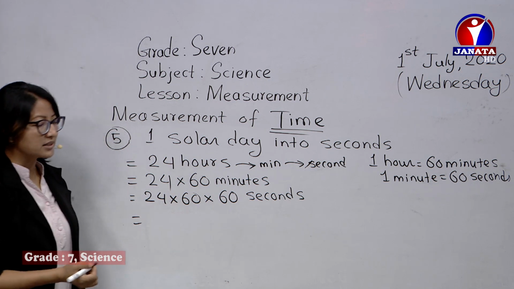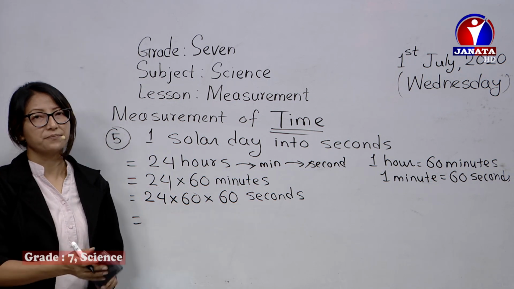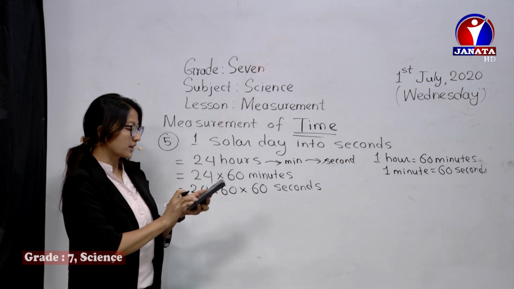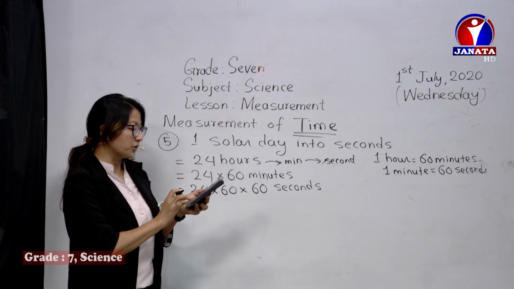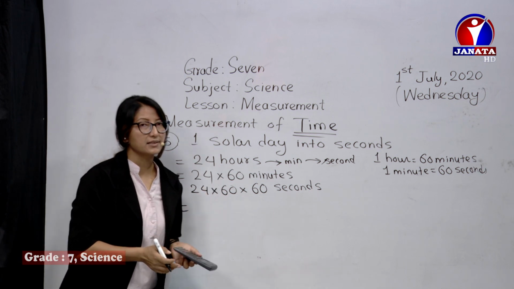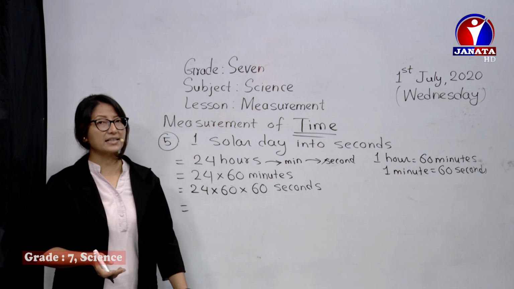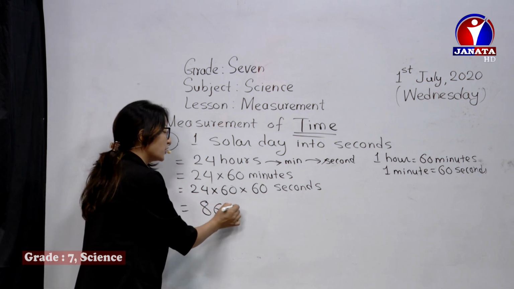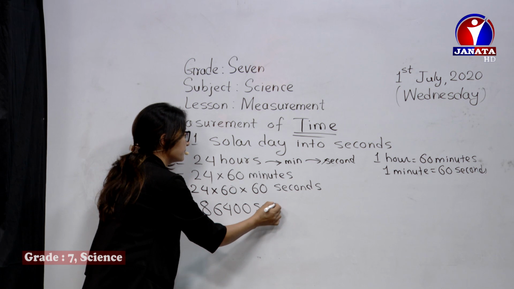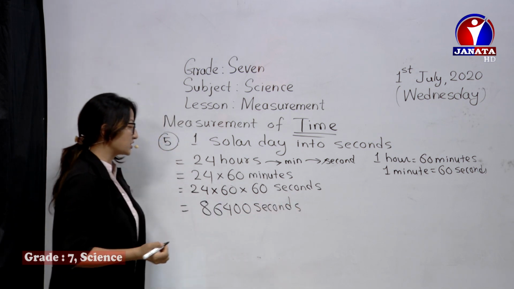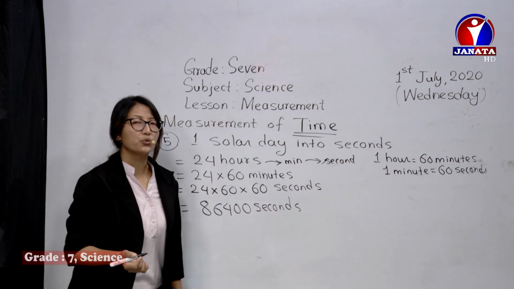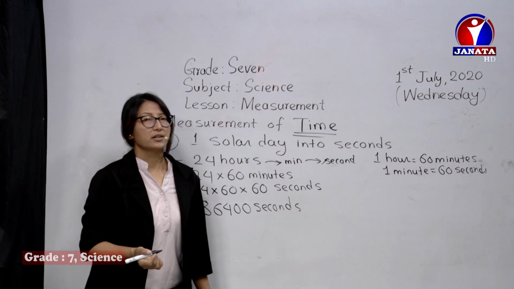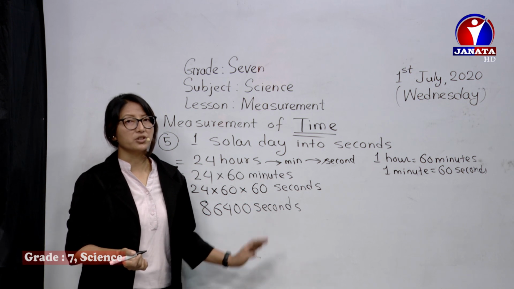So while multiplying it, how much do you get? I'll just multiply it. 24 into 60 into 60. Altogether it's 86,400 seconds. See, 1 day consists of 86,400 seconds. So this is how we can do the problems related to conversion.